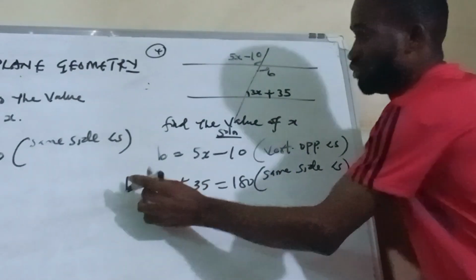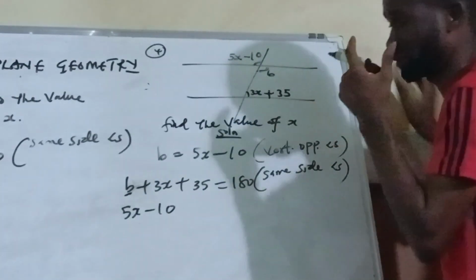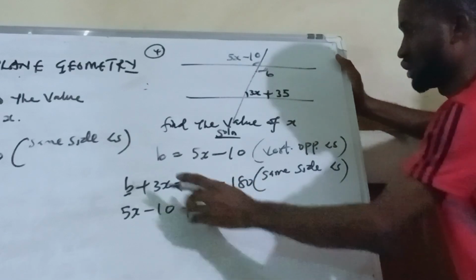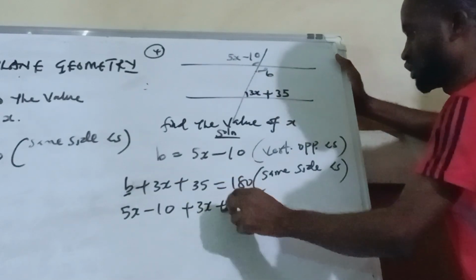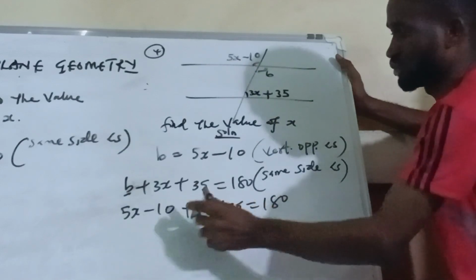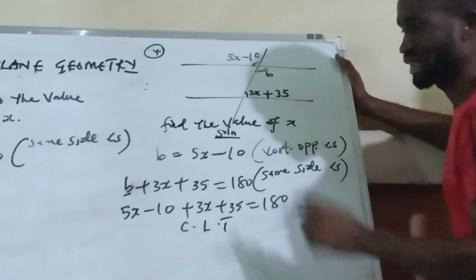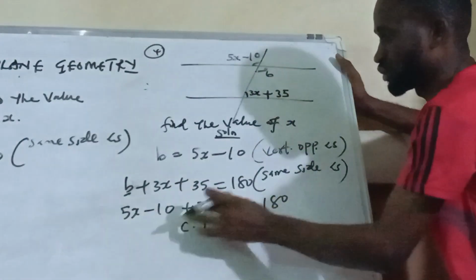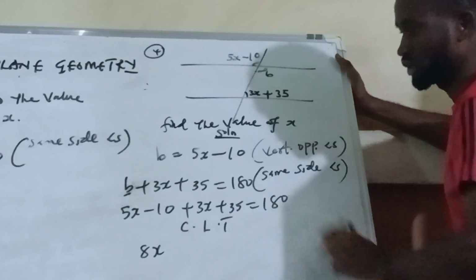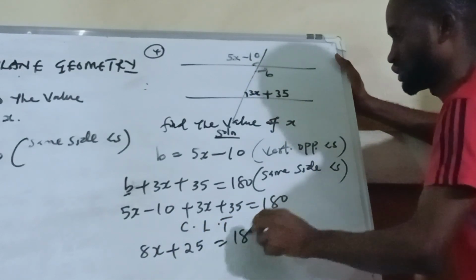Now if I remove B, because we have already established the fact before now that it is vertically opposite angle, then plus, I will now add this one, 3x plus 35 is equal to 180. Okay, alright, let's collect like terms. I will have 5x and 3x are like terms, I will collect. So 5x plus 3x is 8x. Then minus 10 plus 35 will give me plus 25 is equal to 180.